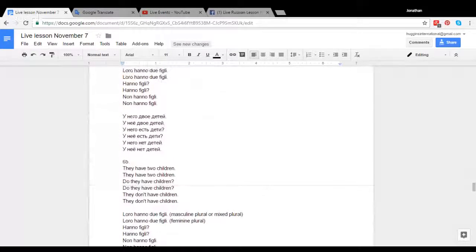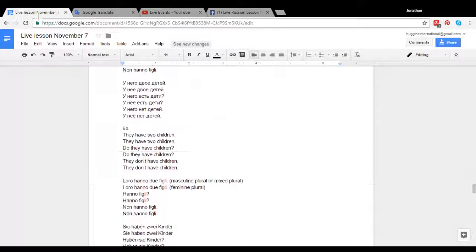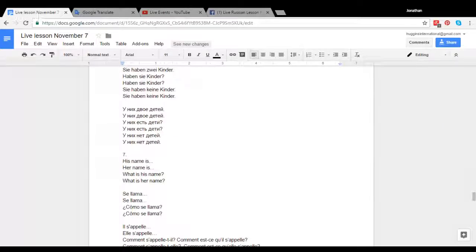Again, these change in the singular, like yevo, yeyo, but in the plural, this is ikh. So if you can read these phrases: У них двое детей, у них есть дети, у них нет детей. Okay, so we're using the ikh form here, and we're adding the n because it's in between these two vowels, the u and the e.